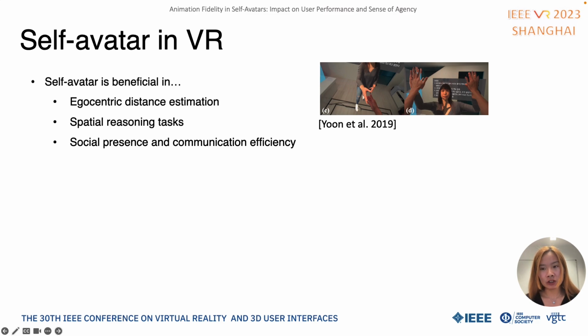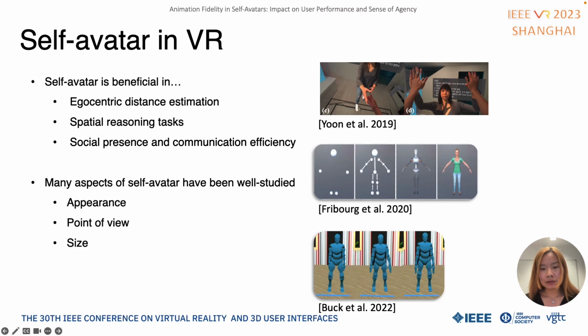It is beneficial in many tasks, like egocentric distance estimation, spatial reasoning, social presence, and communication efficiency. Many aspects of self-avatar have been well studied, such as appearance, point of view, and size. Animation features are not that intensively studied, but some studies show animation is the most preferred one by users in improving sense of embodiment.